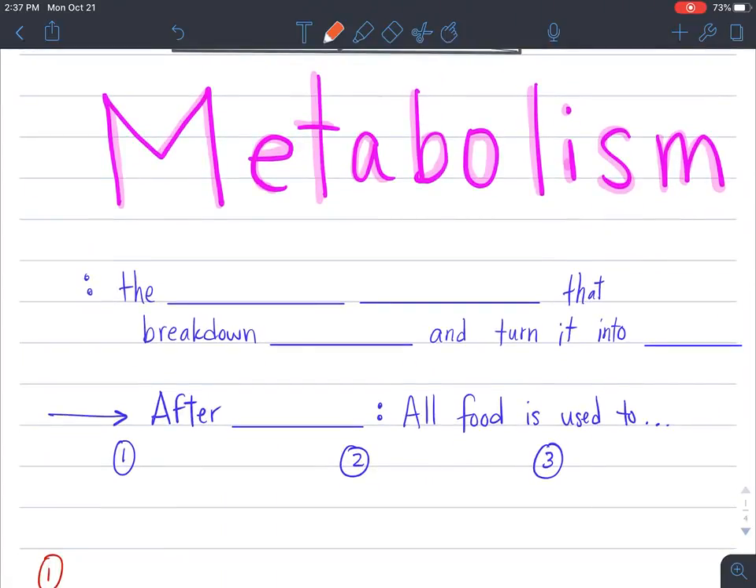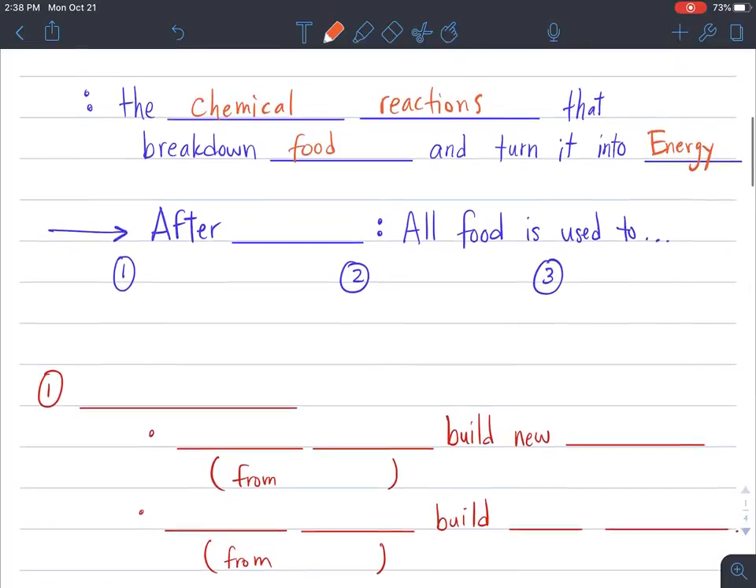Metabolism. So metabolism is basically related to the chemical reactions that break down food and turn it into energy. So usually, when we talk about chemistry class, we think about explosions that create energy, and we see the energy in the explosion. But in this example of food going into our body and metabolizing, chemical reactions turn that food into energy.